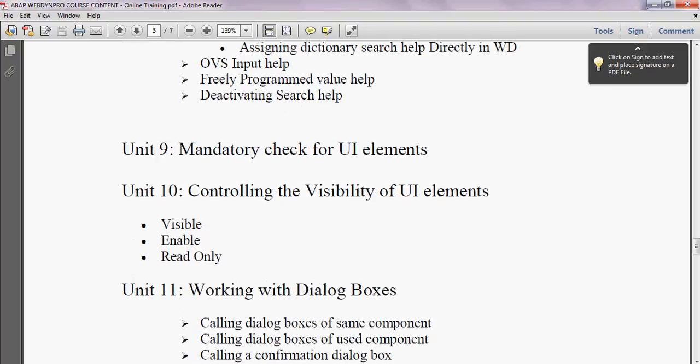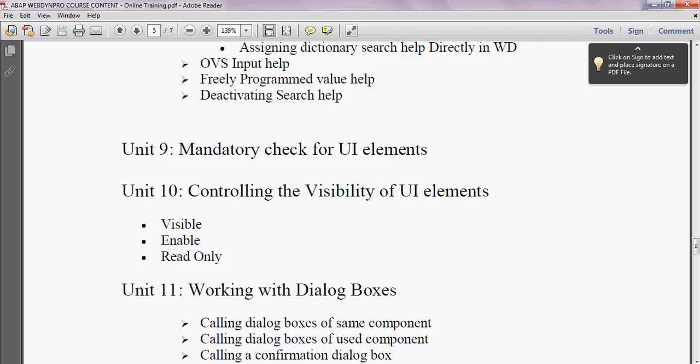Now coming to unit 9, mandatory checks. This is more important. If we develop a report program in ABAP, either a classical report or interactive report, we have a selection screen displayed. In the selection screen we have a list of parameters where we must enter the data. To make sure that the data has been entered, we make it obligatory in ABAP. The same way, we have a concept here called a mandatory check. So we have a property which needs to be set for all the UI elements so that it will perform the mandatory check. It will be covered in this unit 9.